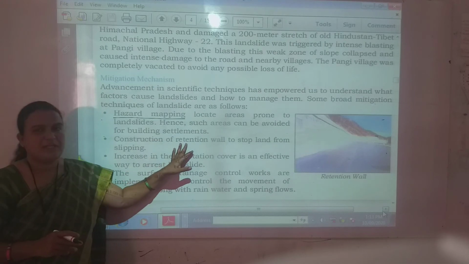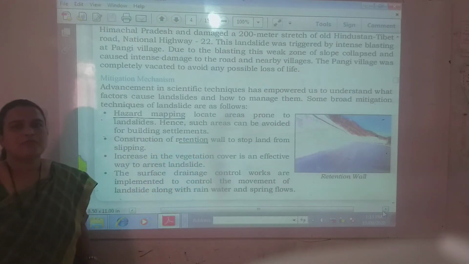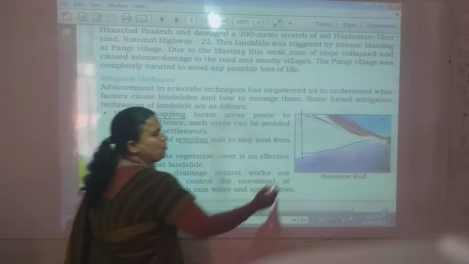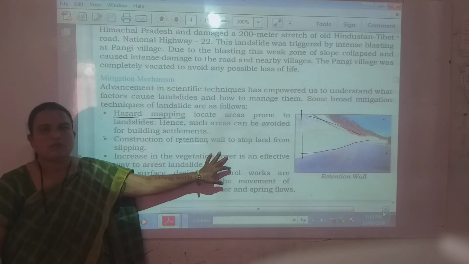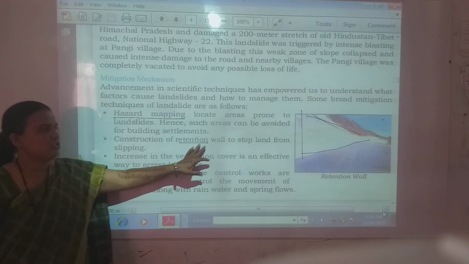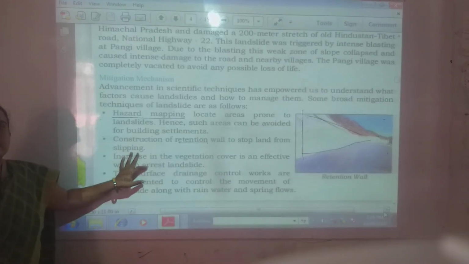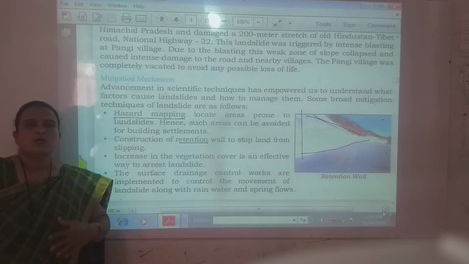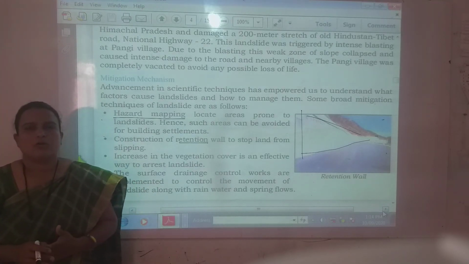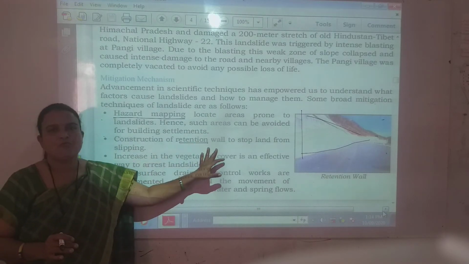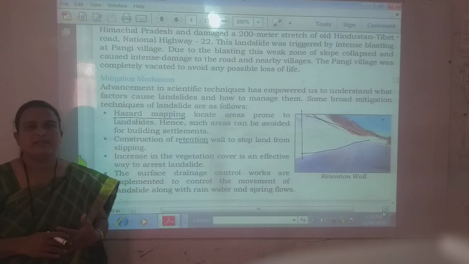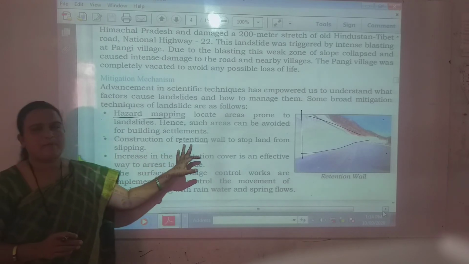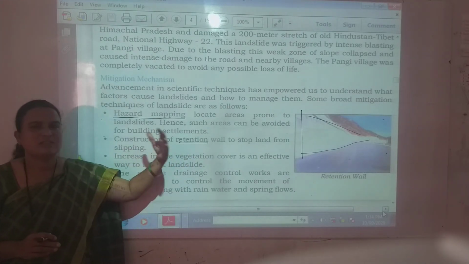Then the construction of retention walls. A retention wall is a wall which can hold something. You can see this wall in this image. Such walls are called retention walls, to stop land from slipping. Whatever the debris is, rock debris or earth and soil debris, it should not flow easily or cause any destruction. Because of that, retention walls were built across the hilly region. If you go through any hilly region, you will see such retention walls built towards the hillside.